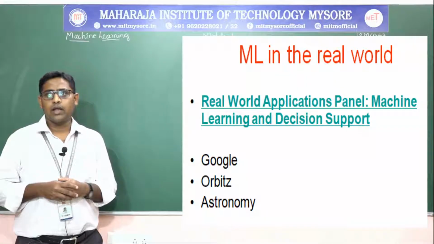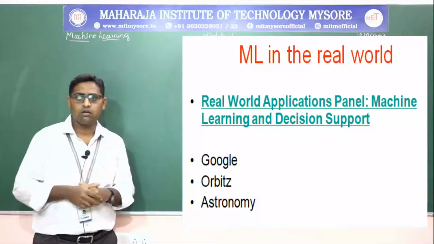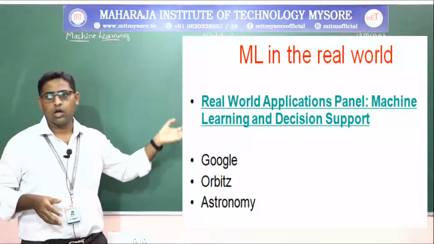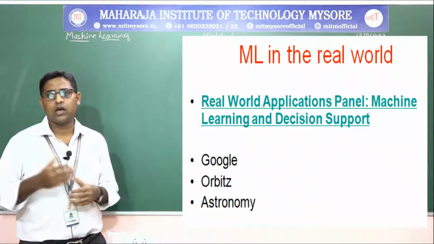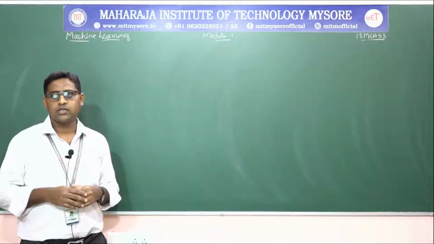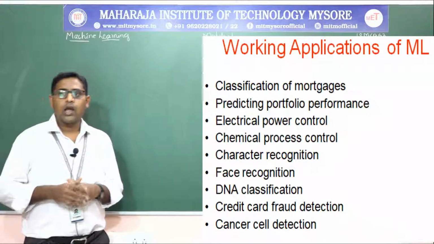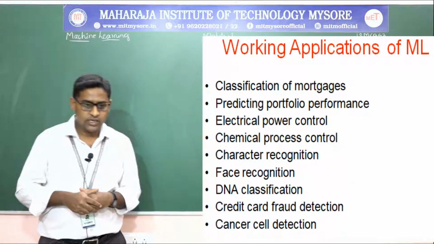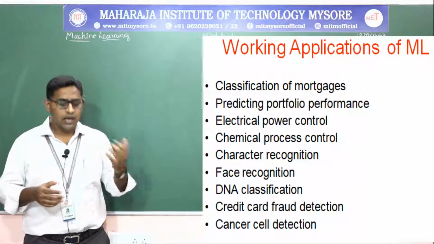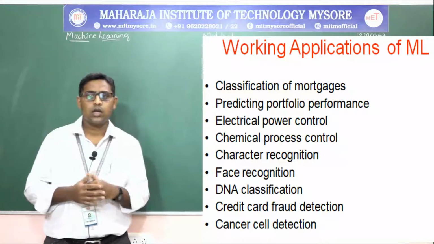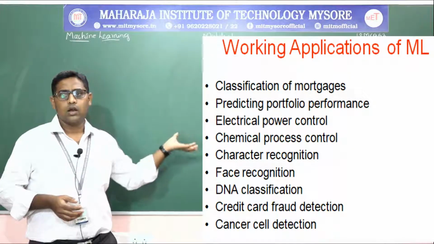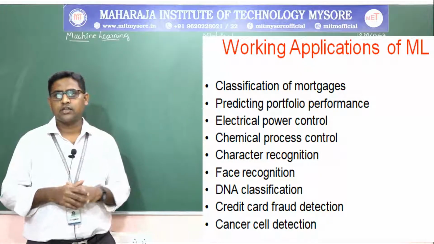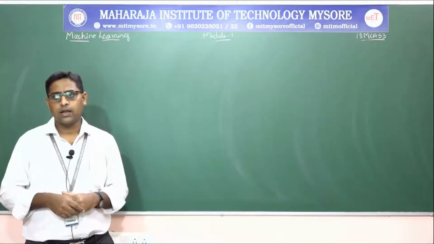So real-time ML, or machine learning in the real world, is with respect to the major applications on decision support or learning, such as Google or Orbitz or astronomy. These are the areas where you can search for real-time applications of machine learning. And working applications of machine learning are with respect to classification of mortgages, prediction of portfolio performance, electrical power control, chemical process control, character recognition, face recognition, DNA classification, credit card fraud detection, or cancer cell detection. These are the working applications of machine learning.